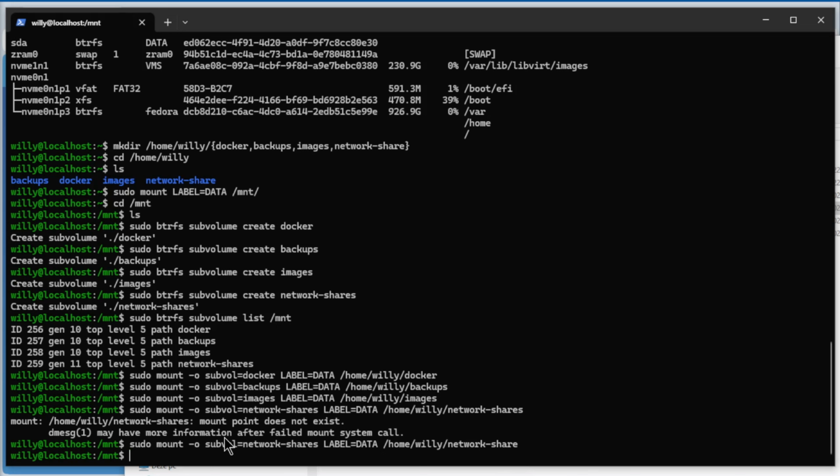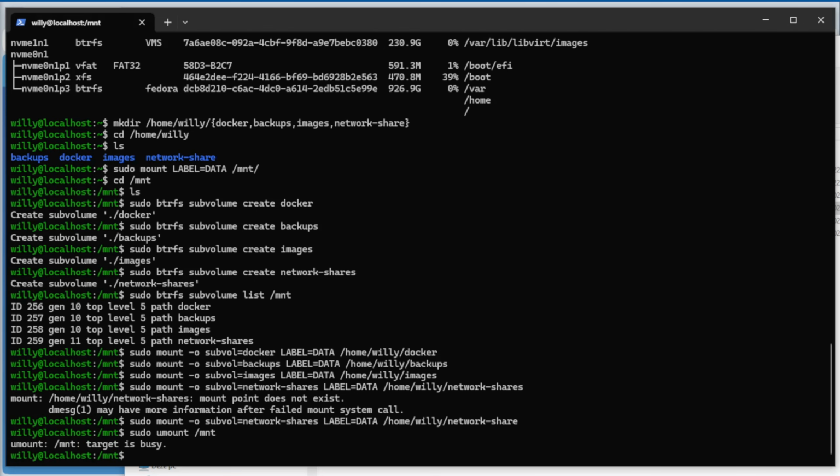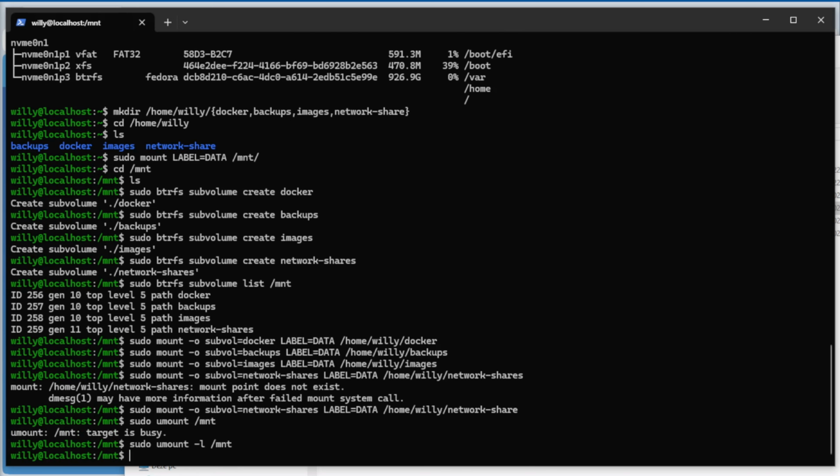Okay. Now we unmount the mount directory. So I do sudo umount. Again, target is busy. What do we do? The -l target. Okay. Now we can go to /proc/mounts.